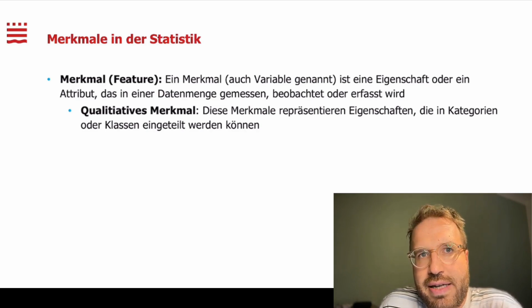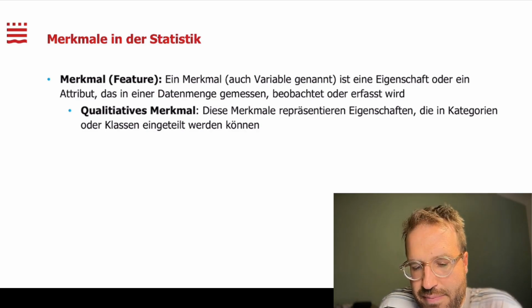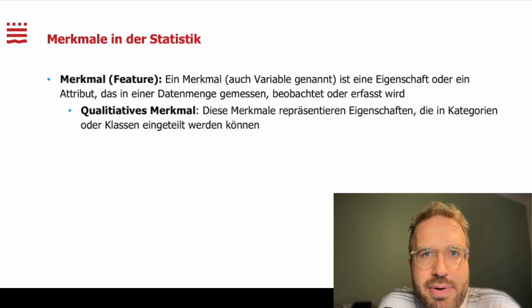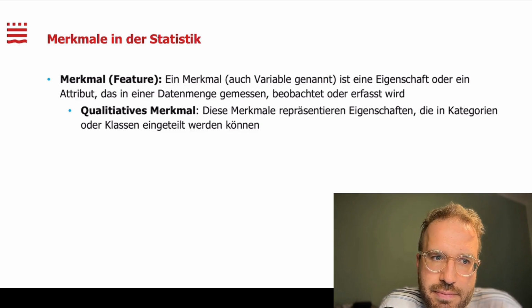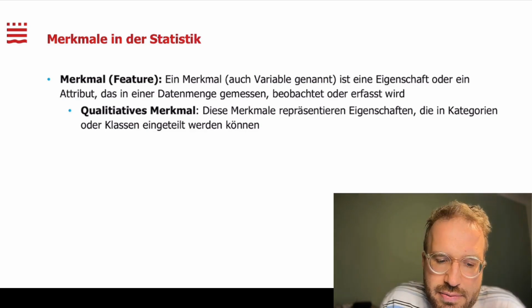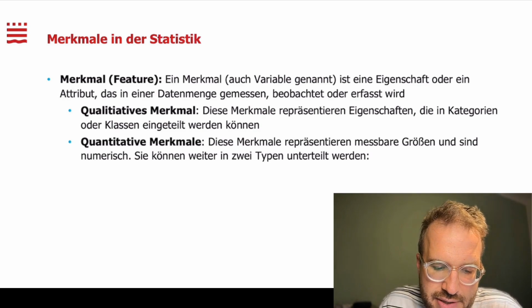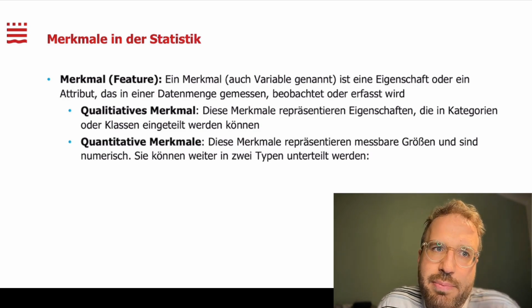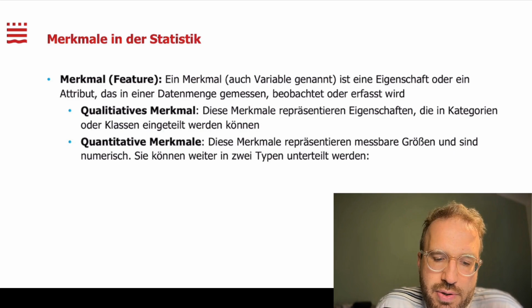These are therefore categories or classes. And the problem with qualitative features is that we actually cannot perform calculations with them because we always need numbers. And therefore, the next feature, namely the quantitative feature, will play a much greater role for us.